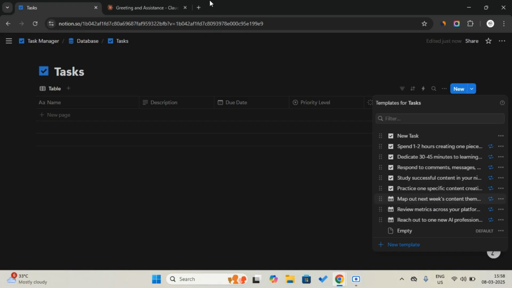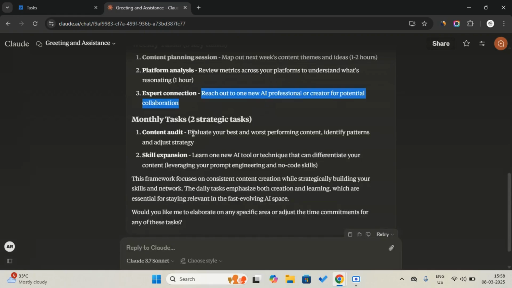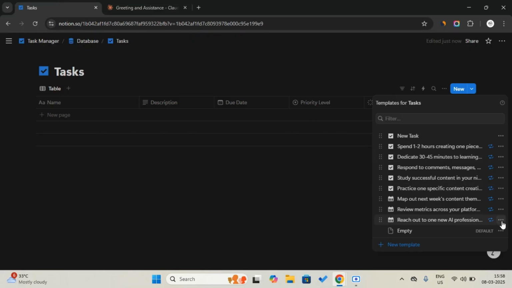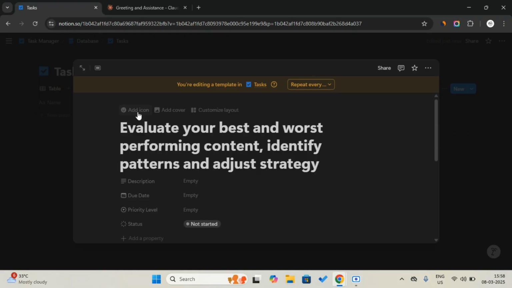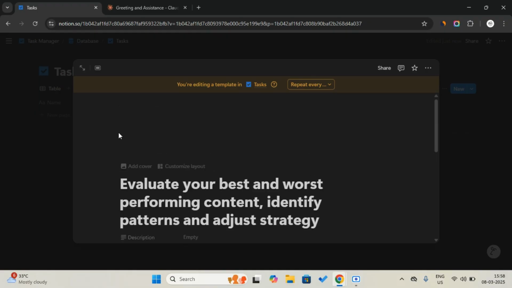Now let's add the monthly task. Here, copy, and then create a new template. I'm just going to create a new template, and then add an icon, a different icon.